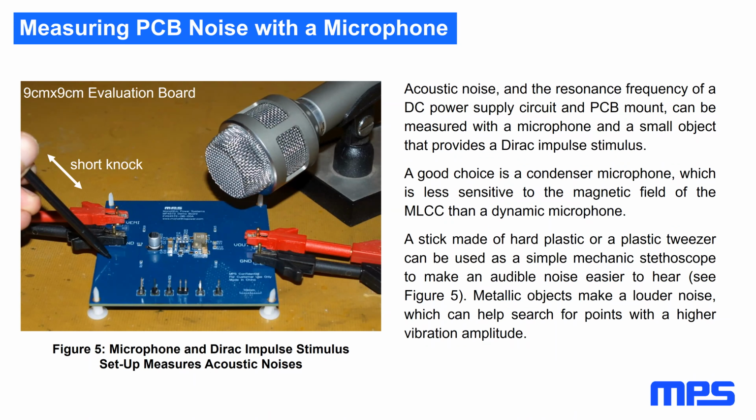A stick made of hard plastic or plastic tweezers can be used as a simple mechanical stethoscope to make an audible noise easier to hear. Metallic objects make a louder noise, which can help search for points with a higher vibration amplitude. But then, of course, you have to be careful because they are electrically conductive.